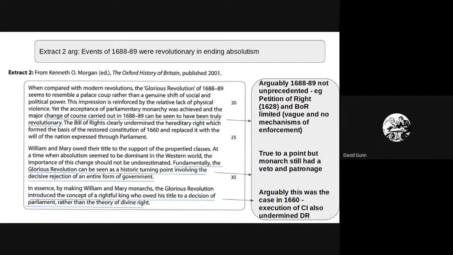Also, the execution of Charles I undermined this concept of divine right. So again, if you looked at this and thought, actually, there are ways I would support it, that's fine. But I'm just showing ways that you can challenge this using your own knowledge.